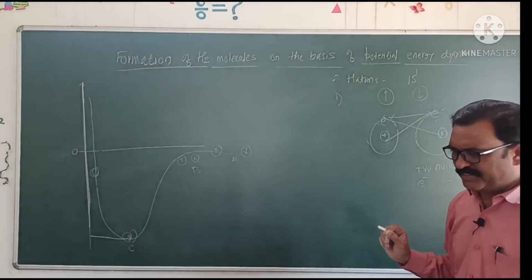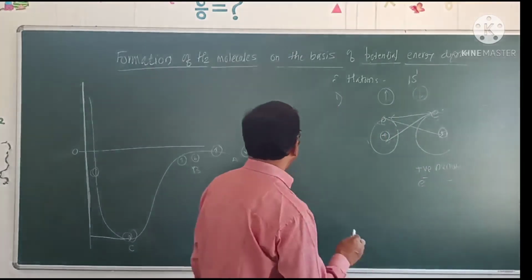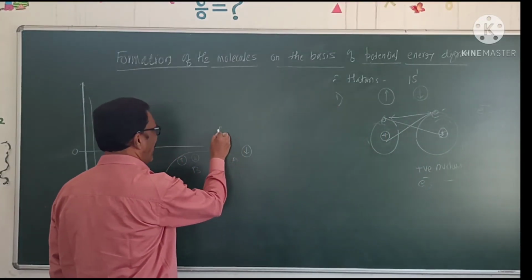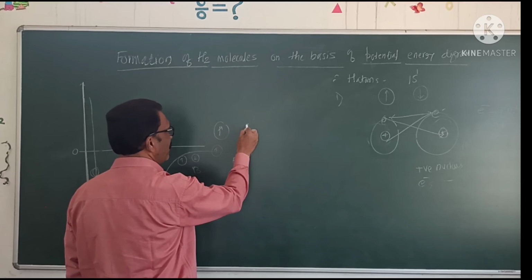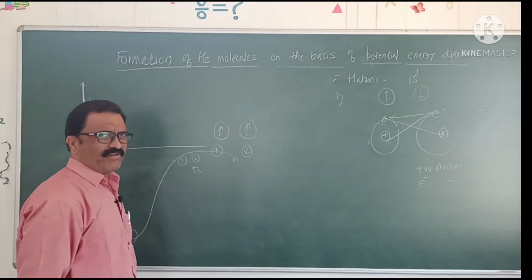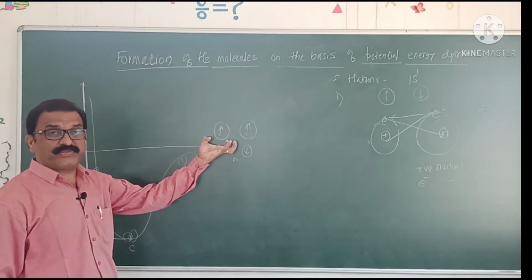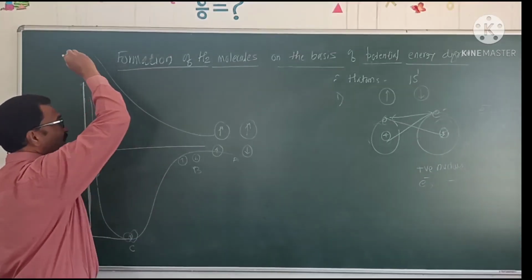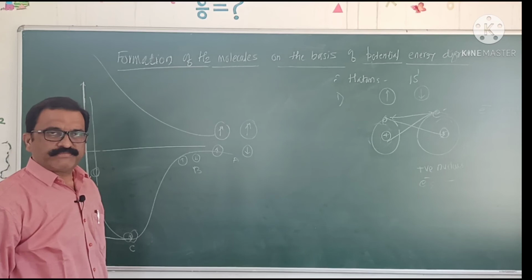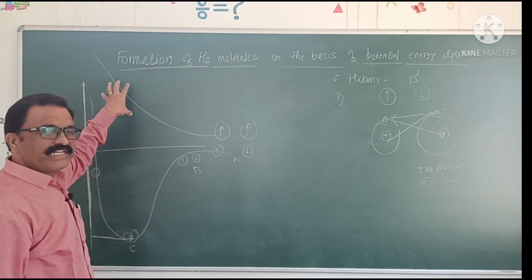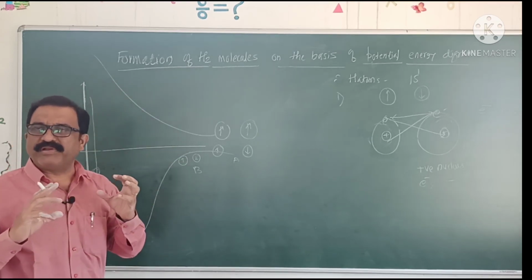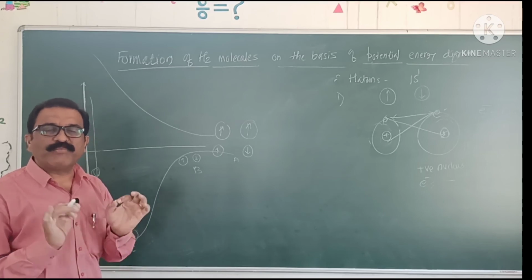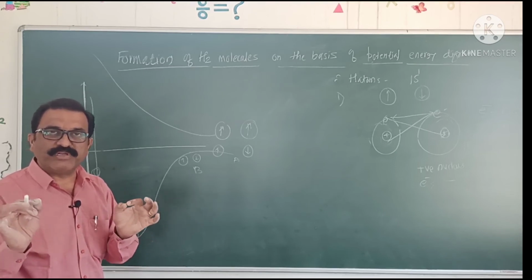A second possibility: when both hydrogen atoms have a parallel spin of electrons, the same spin of electrons, when they approach one another, the potential energy of the system suddenly goes on increasing. As potential energy goes on increasing, no overlapping will be possible, and no formation of hydrogen molecule will take place.